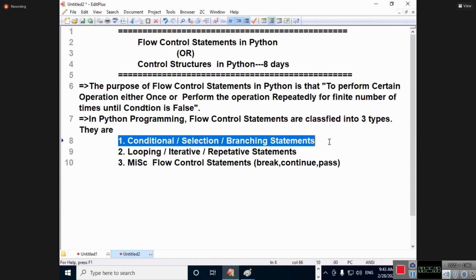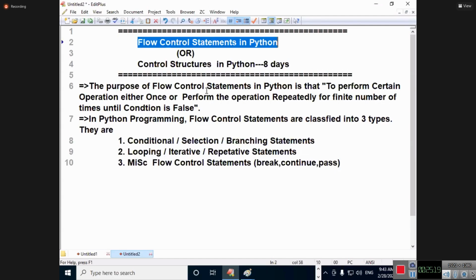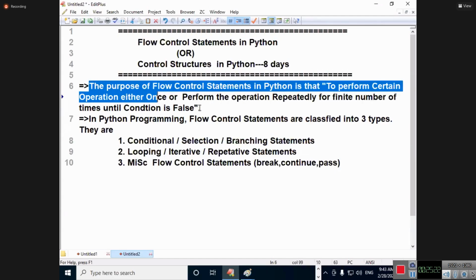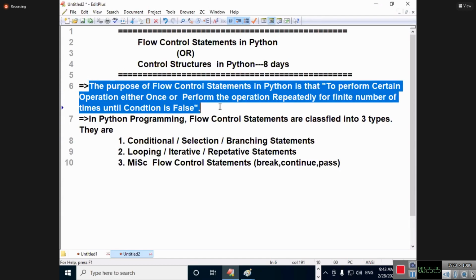Now I want to go for a detailed discussion about conditional or selection or branching statements. But one thing you remember, people will ask a compulsory question: why do you use flow control statements in Python? Don't say that it is used to control the flow of the program. These are not correct, not recommended programmatically. Control structures are used to perform the operation either once, in the case of true or false, or repeatedly perform the operation for finite number of times, until my condition becomes false.